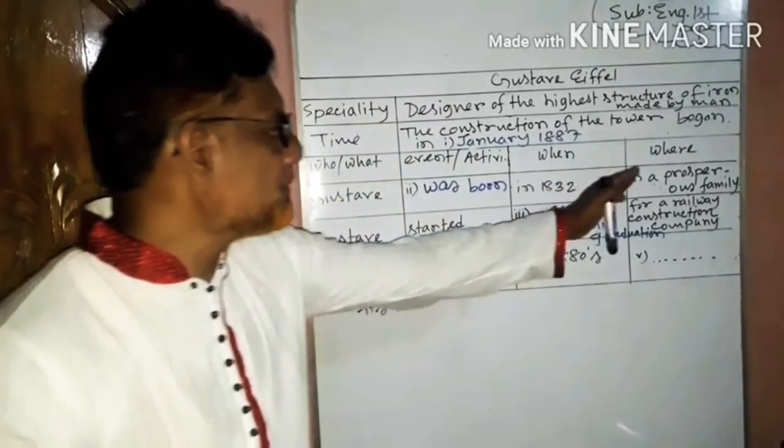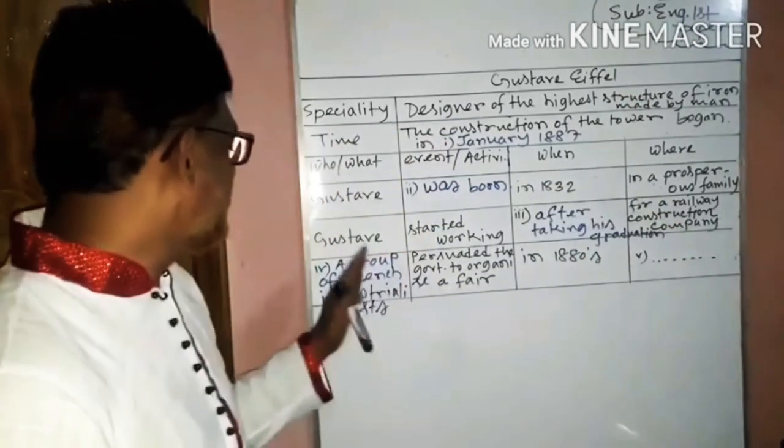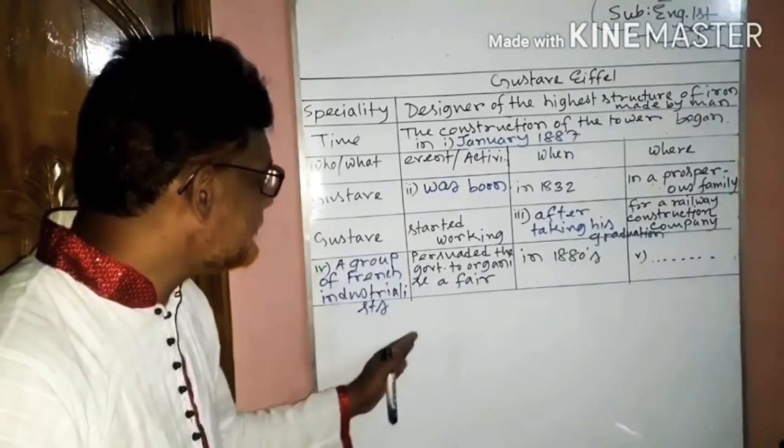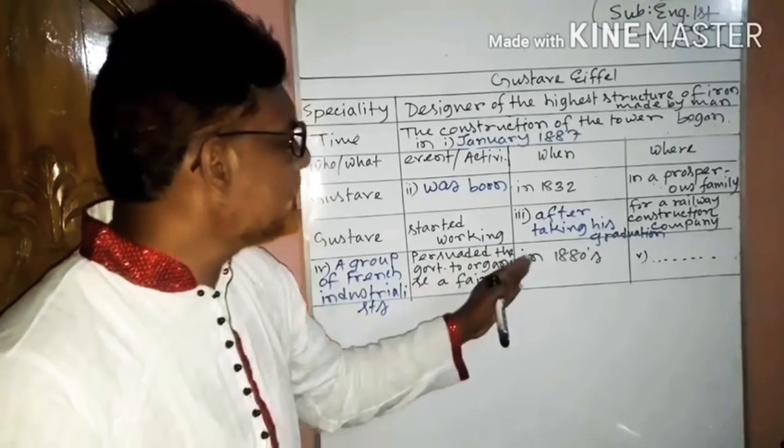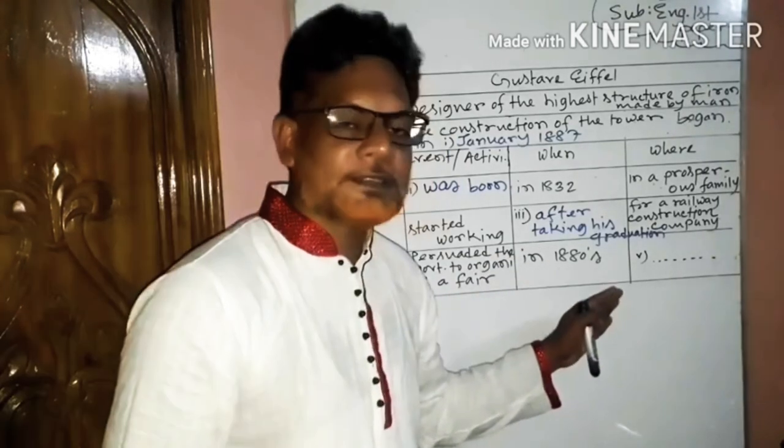What's the information about? Where a group of French industrialists persuaded the government to organize a fair in 1880s.